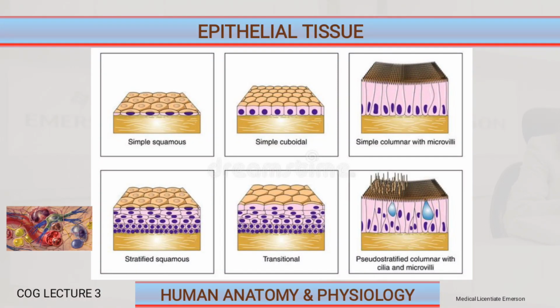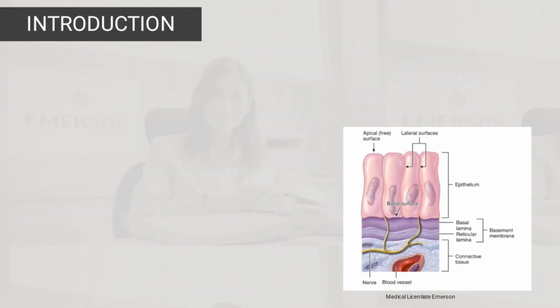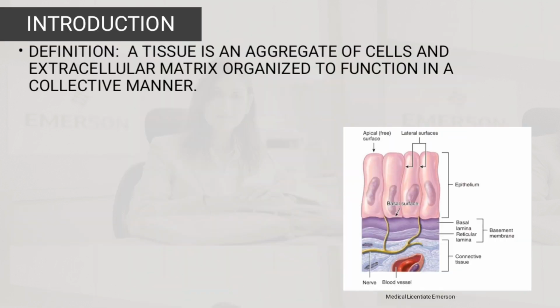So today we are going to go through another human anatomy and physiology lecture. We are going to talk about epithelial tissue. We have to know that, in terms of definition, a tissue is an aggregate of cells and extracellular matrix organized to function in a collective manner.